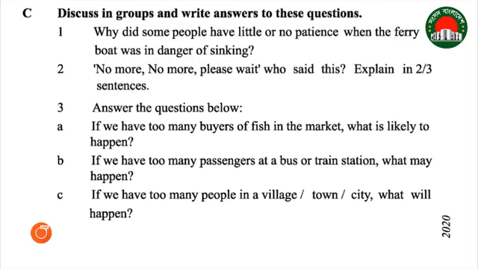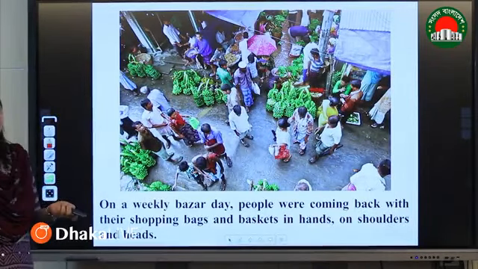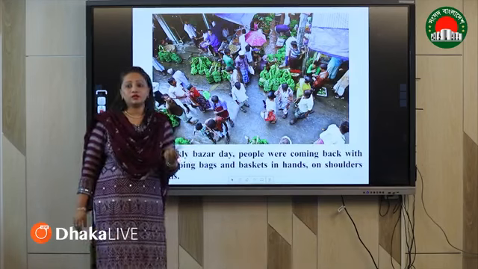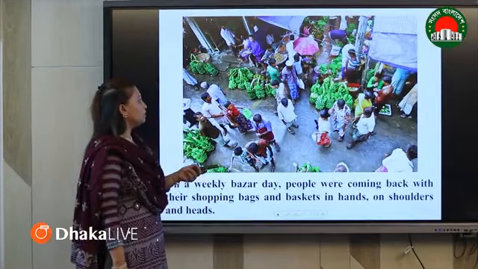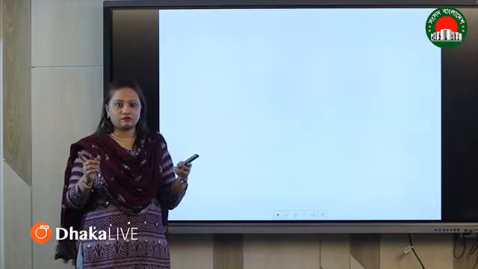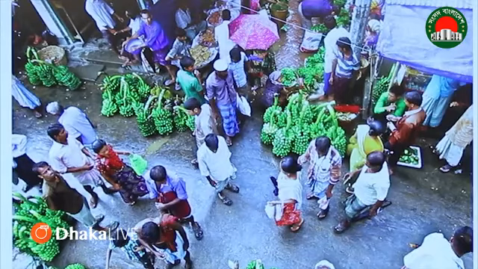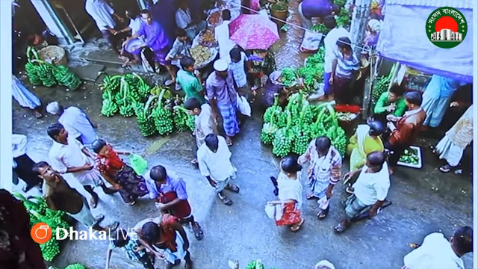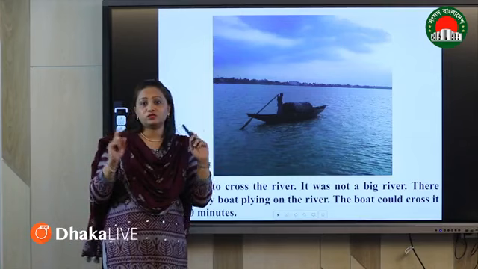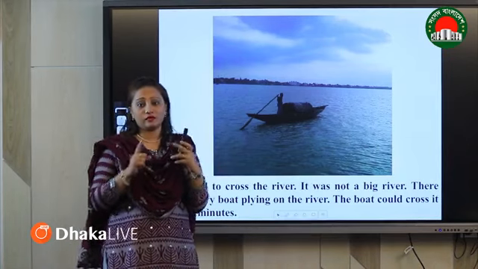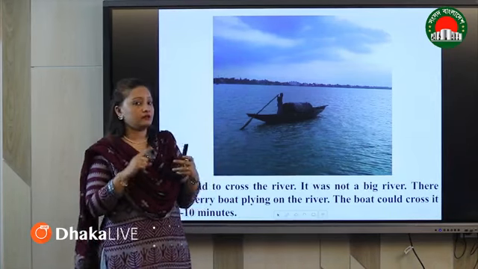So now we will go for lesson 2, but before going to lesson 2, I am going to show you some pictures from lesson 1. This is the bazaar day. Actually in villages there is a specific one day in a week. It's called bazaar day or haat day. So Jamil is the main character of the passage. You can see the villagers are buying their things from the bazaar, and this is the river which they need to cross.